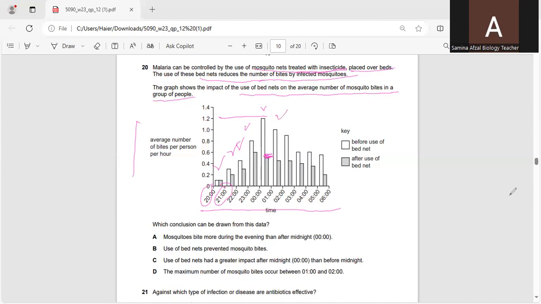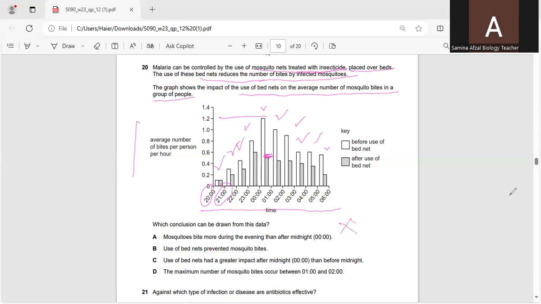The same is the case for the other times. The people using the mosquito nets have fewer bites per person. So which conclusion can be drawn from this data? Mosquitoes bite more during the evening than after midnight.